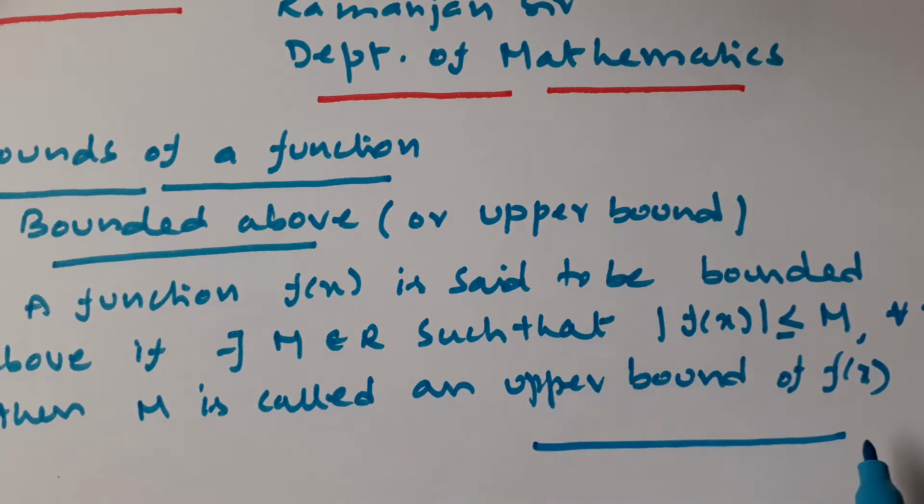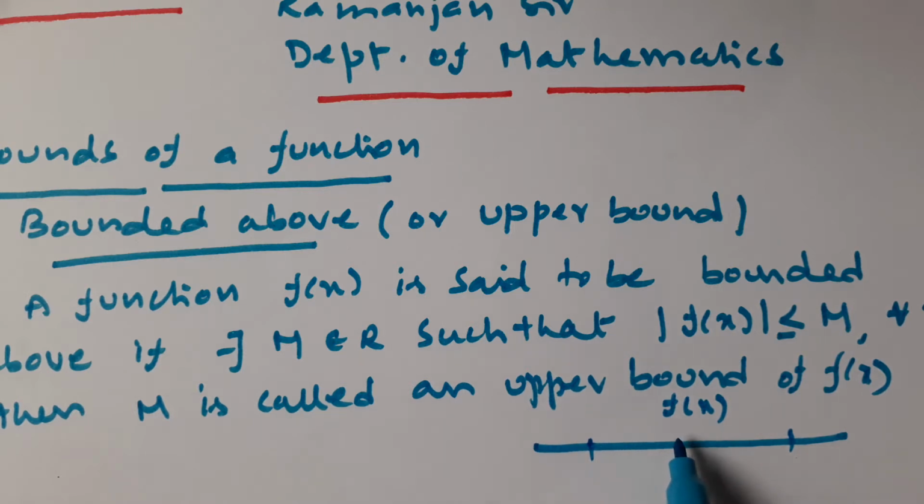If I take the function f of x defined in a closed interval a comma b, whatever it is, then for this function f of x, capital M is on this side.